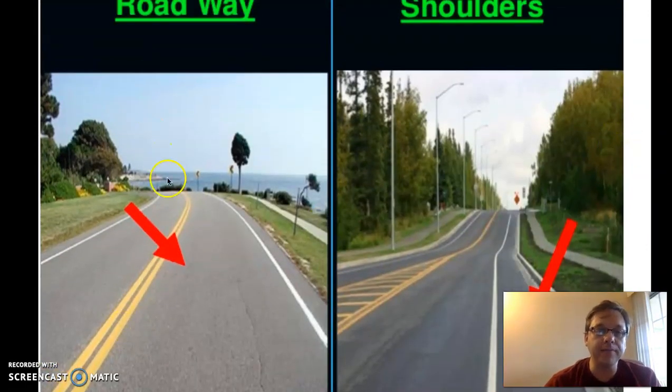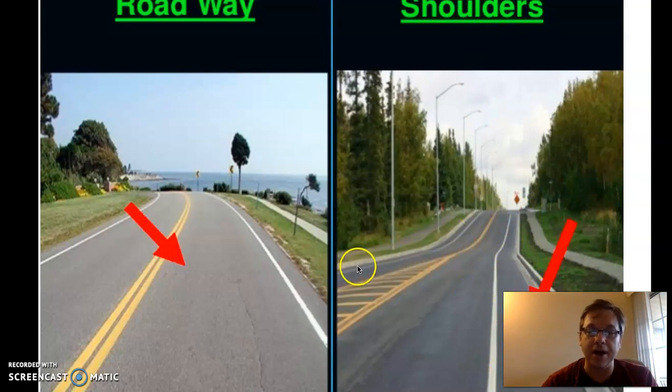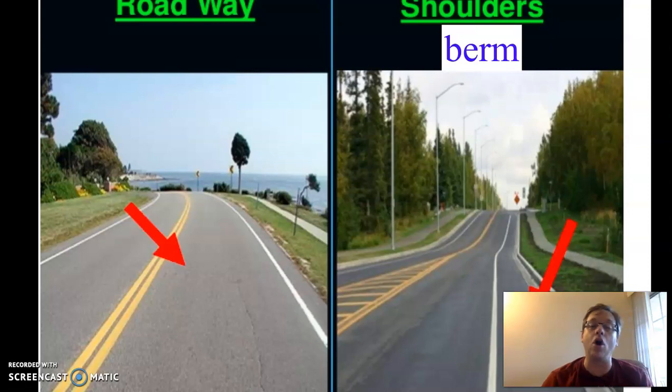Here's the roadway. Okay, we can see. We're looking at this section here. This is called a shoulder, right? Or shoulders. There's one here and one here. Just like your shoulders here. So if the road goes right down the middle, the sides of the road are over here. You might also hear them called berms, right? So this is a berm on this side.